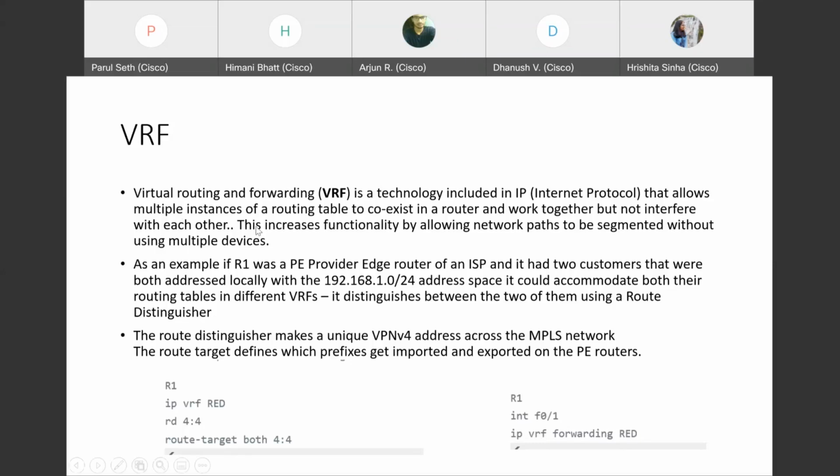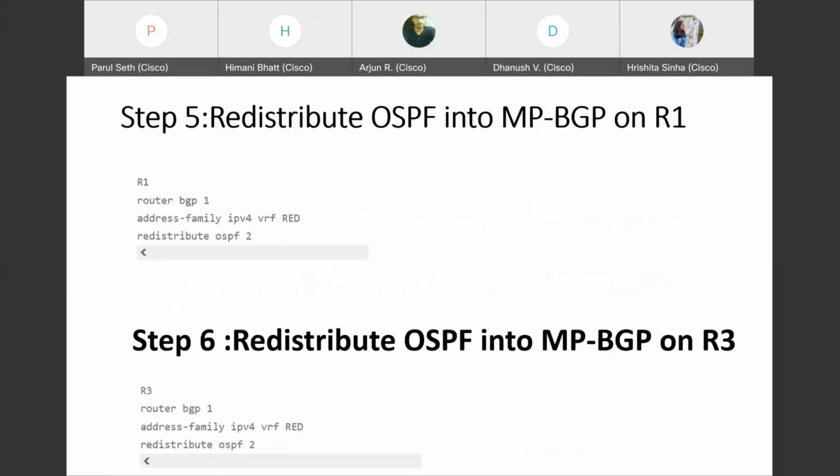So these are the commands we would use for that. And once we are done with the VRFs and we have created the VRF table, here our VRF table name is red. We could give any other name. Once that's created, we move on to our last steps: we have to redistribute OSPF into BGP and redistribute BGP into OSPF. That is needed because they don't know about each other. The MPLS cloud has BGP and the outside has OSPF, so we need redistribution. That could be done using these steps.